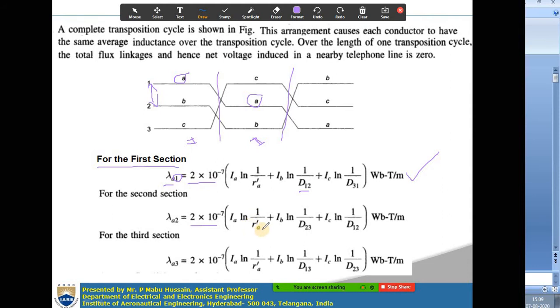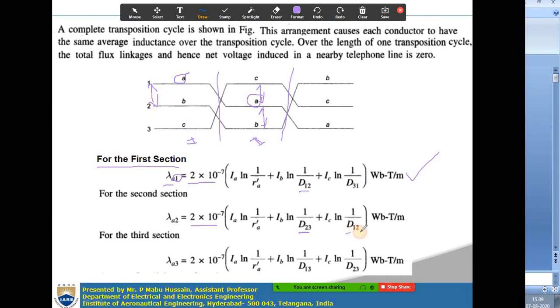Okay. R A dash is the geometrical mean radius of conductor A, plus current flowing through the conductor B, which is I B ln 1 by this distance B to A here. In the second section, this distance is d23. In the first section, A to B distance is d12, this distance. Plus current flowing to the conductor C, which is I C ln 1 by distance from C to A here, this distance. So, this distance is d12.